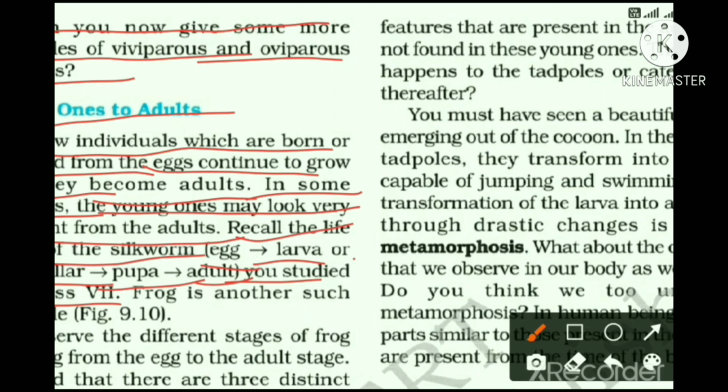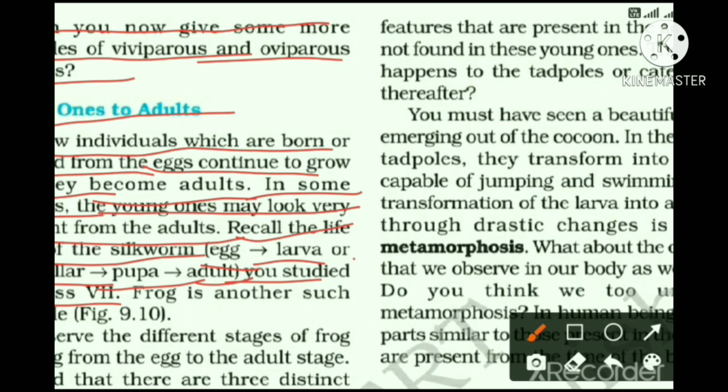So the young one, which is the caterpillar of the silk moth, was very much different from the adult silk moth, because it was simply a worm-like structure which feeds on mulberry leaves, and then starts releasing saliva from its mouth, and in the shape of 8 it rotates its head and makes the cocoon and enters into the pupa stage.